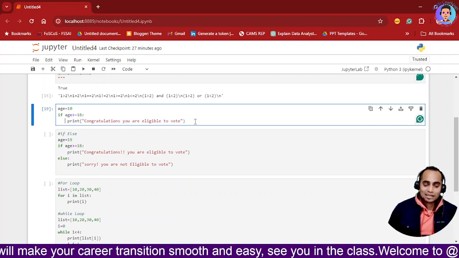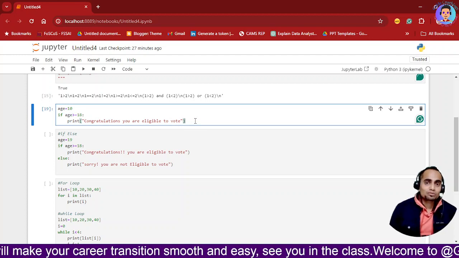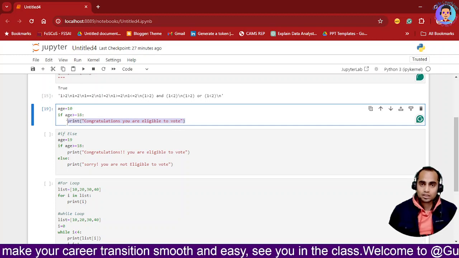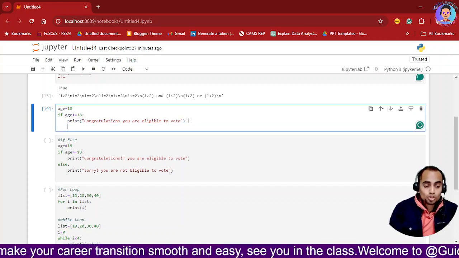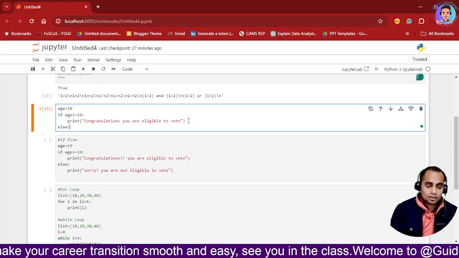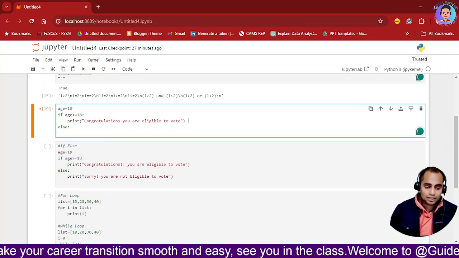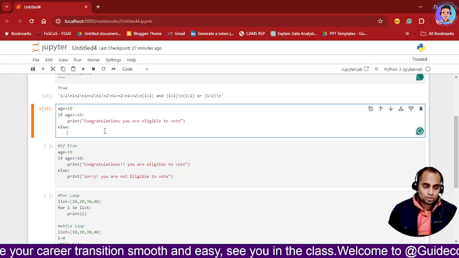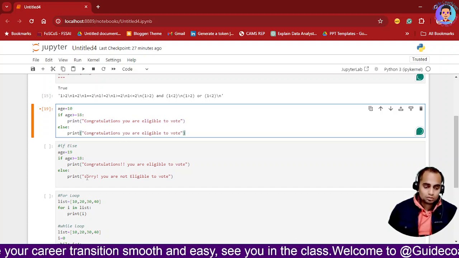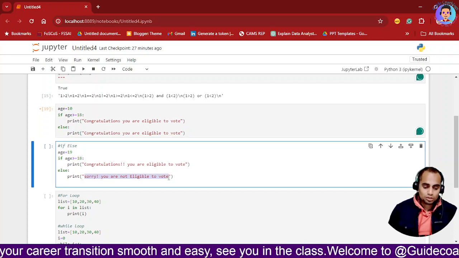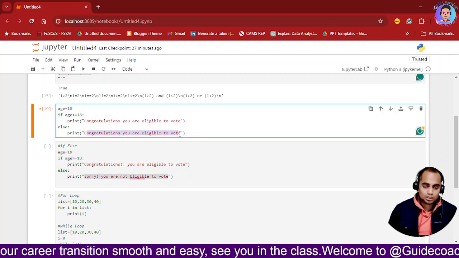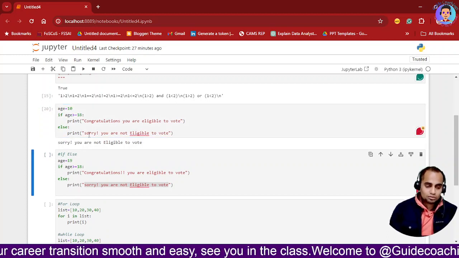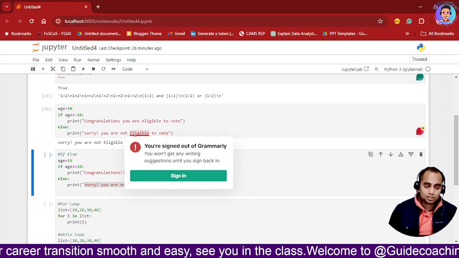Basically we have not written the full steps over here. So if this is true, then this result has to be printed. If this is not true, then the else part will come. So in the else part, what I will write, "Sorry, you are not eligible to vote." Okay, this is the quote which I want to use over here. So if I execute it, it will say, "Sorry, you are not eligible to vote."